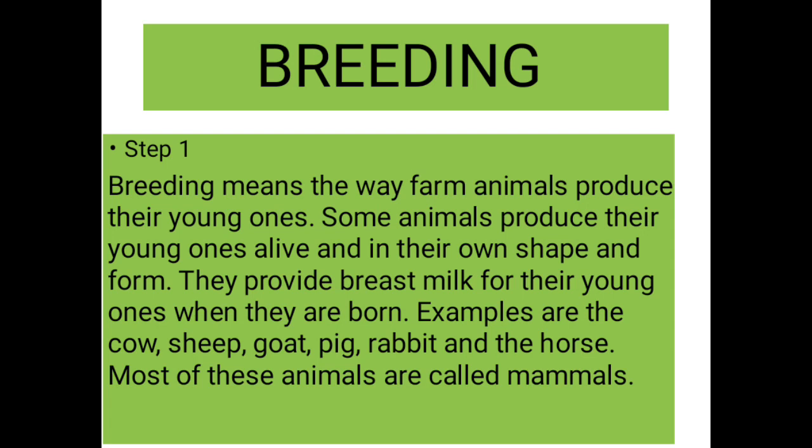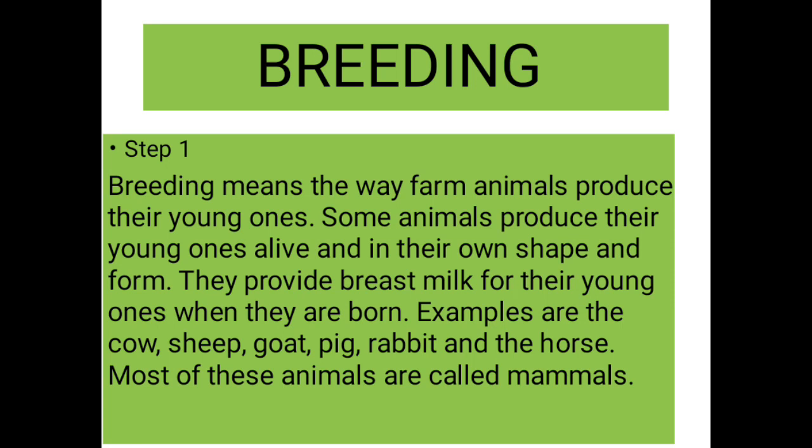Now, before us is the term breeding. So let's define breeding again. Breeding means the way farm animals produce their young ones, and there are some animals who produce their young ones alive and in their own shape and form. They provide breast milk for their young ones when they are born. Examples of such animals are cows, sheep, goats, pigs, rabbits, and the horse. Most of these animals are called mammals.